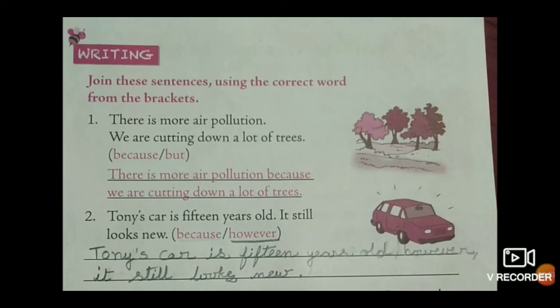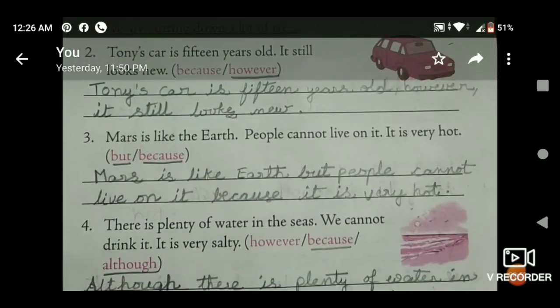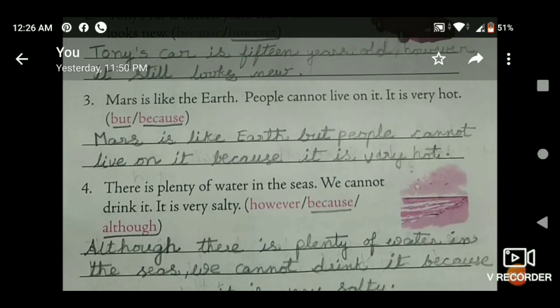Second one, Tony's car is 15 years old. It still looks new. Tony's car is 15 years old. However, it still looks new. Okay? Next one. Mars is like the earth.